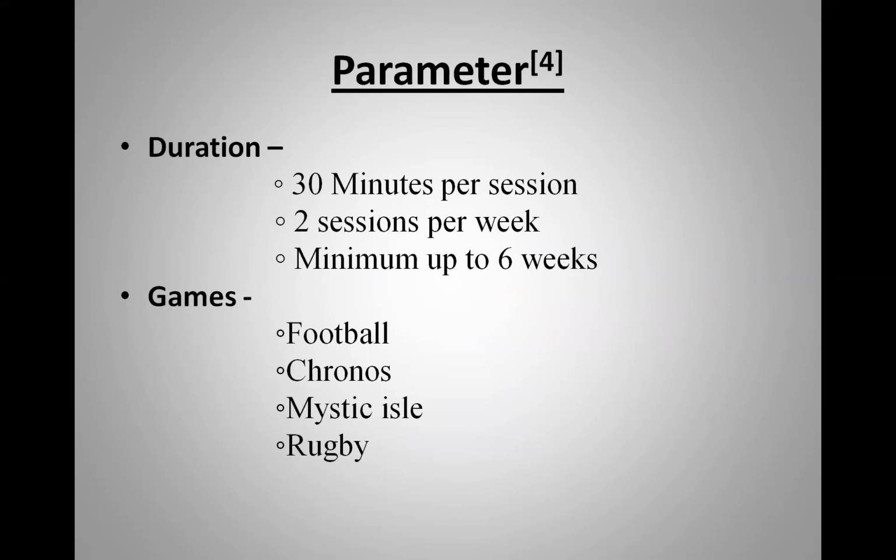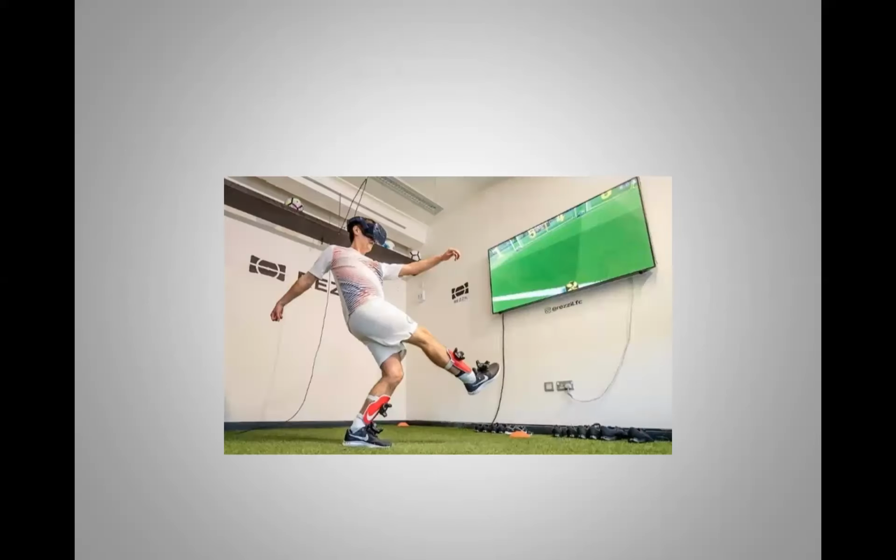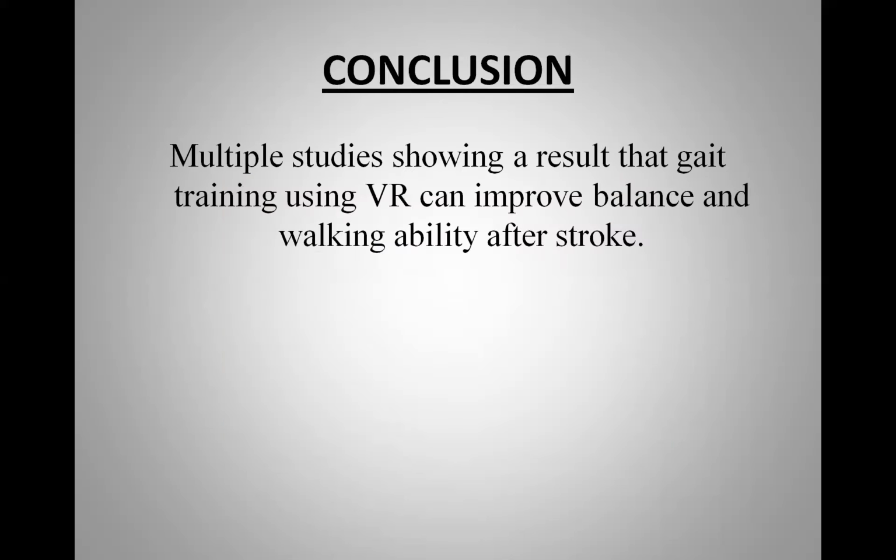There are so many games that we can use in virtual reality. For the stroke population, to increase balance and to improve gait, which games can we use? There are many. I took some of them: football, Cronus, Mystic Sleigh, rugby, etc. Here in this picture, the patient is playing a game. Finally, this is the conclusion. Multiple studies show that gait training using VR can improve balance and walking ability after stroke.